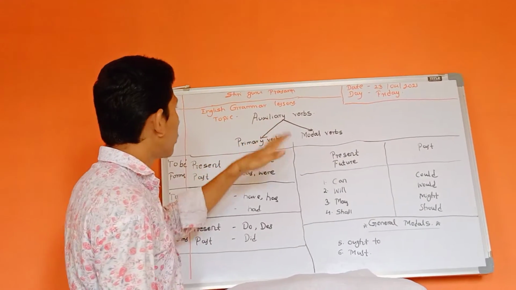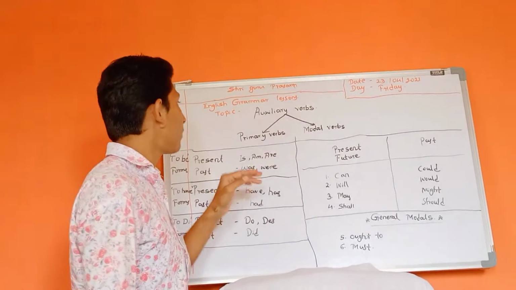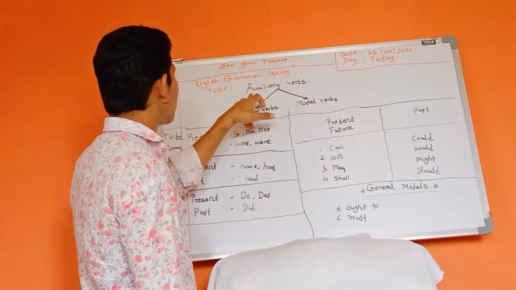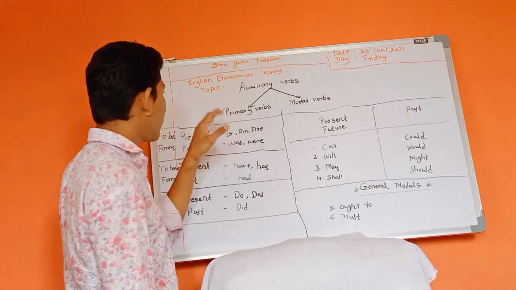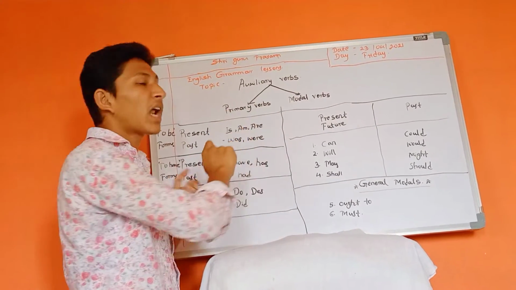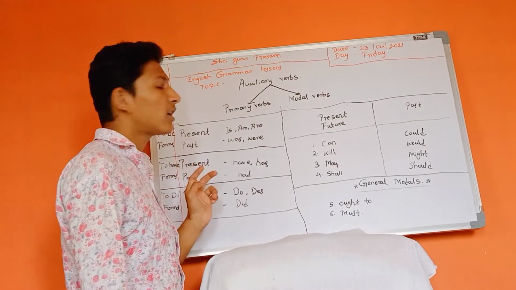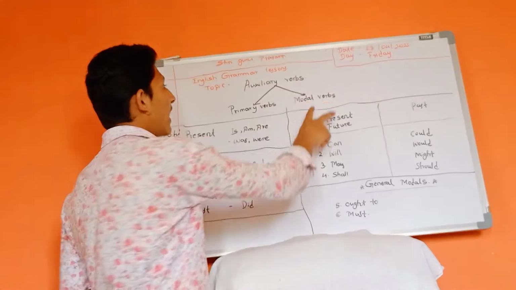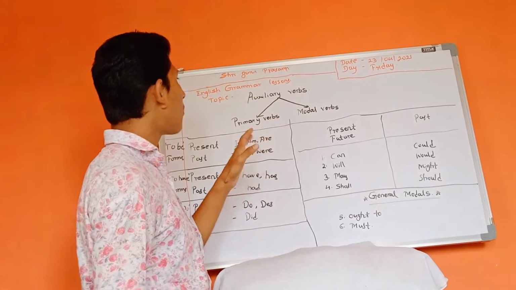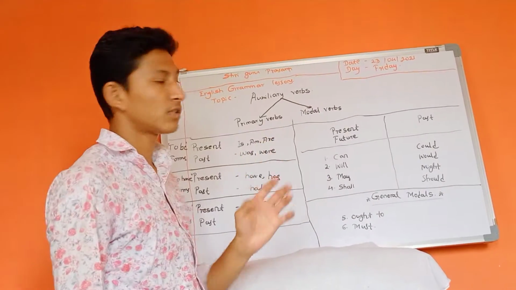And now I am going to talk about the grammar topic. I would like to elaborate about the auxiliary verbs. In auxiliary verbs, they are divided into two parts. First one is primary verbs, and the primary verbs are also called helping verbs. The second one is modal verbs. The modal verbs are also called modal auxiliary verbs or modals.